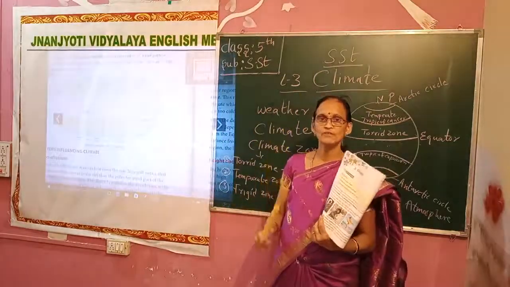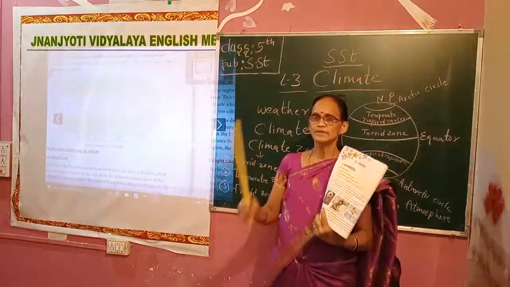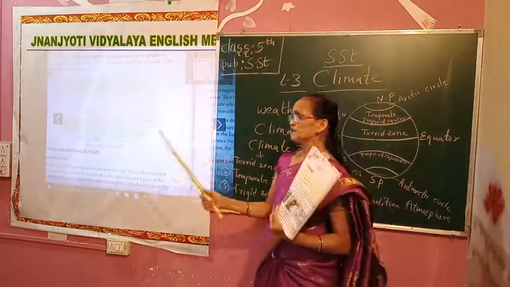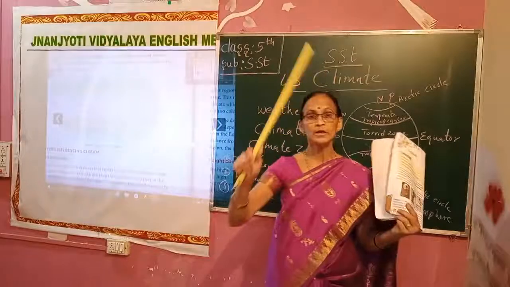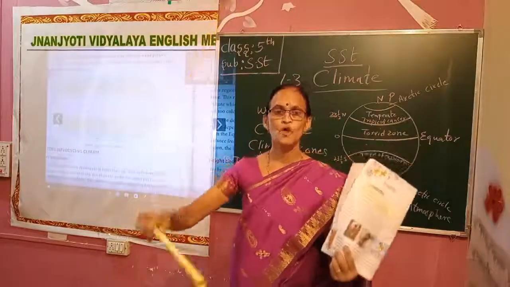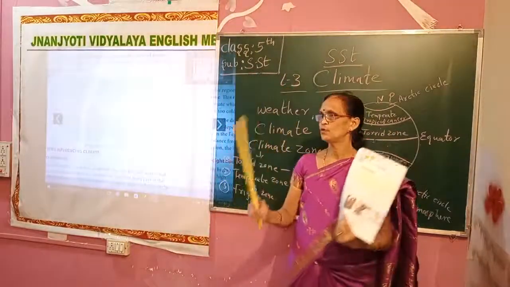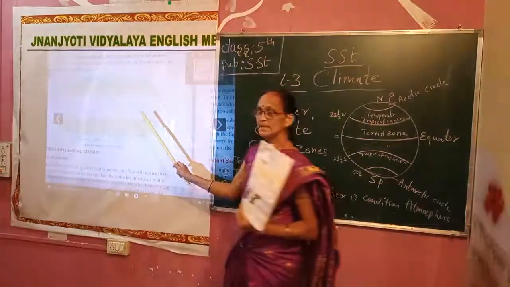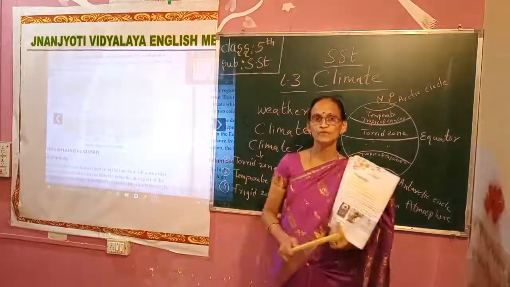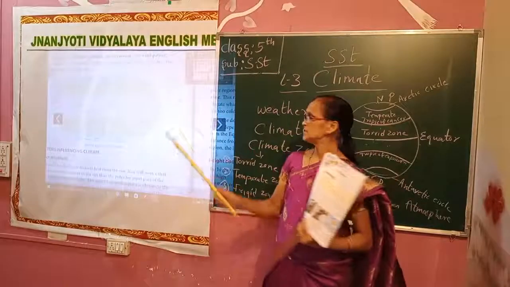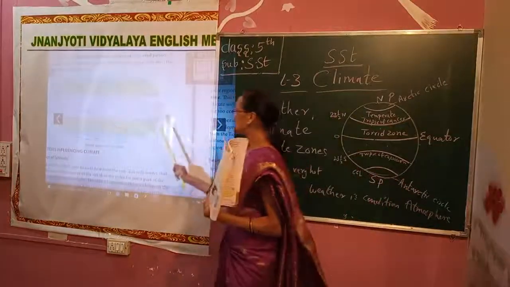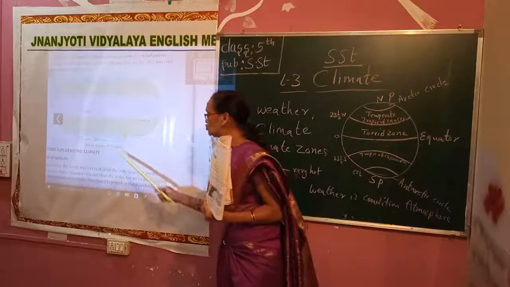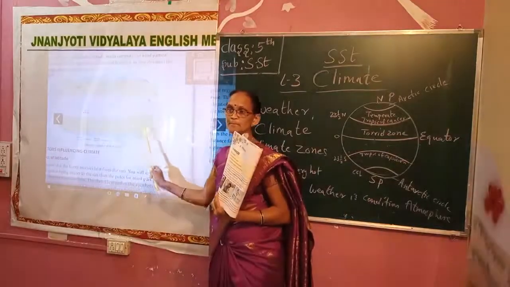Yes, it is always covered with snow. Snowfall is more and there is no sunlight, so the area is covered with huge rocks of snow and ice. That area is called the frigid zone. You have to draw this part in your fair book, name them as climatic zones, and do the coloring part.